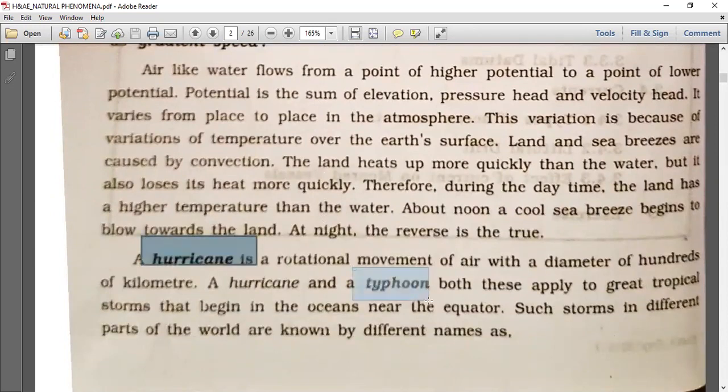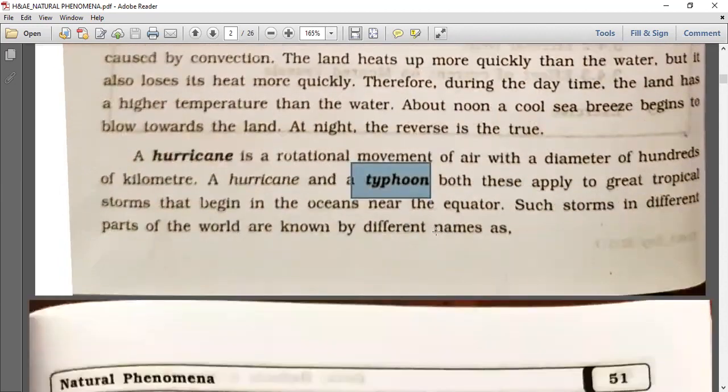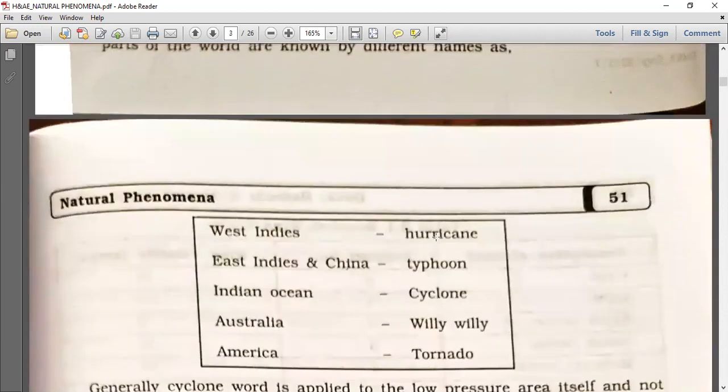Hurricanes, typhoon, cyclone, willy willy, tornado, etc. are the natural phenomena caused by wind.